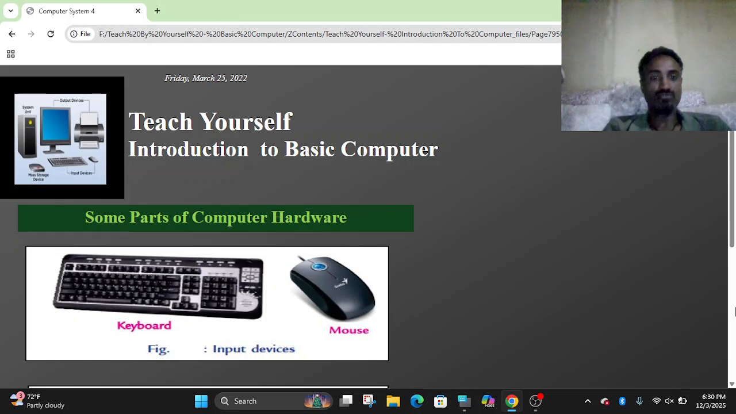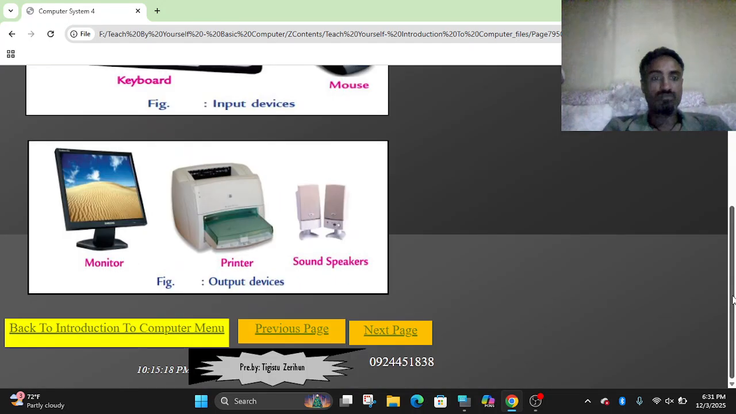Here are some parts of computer hardware. Mouse, keyboard, input devices. Here are the output devices: monitor, printer, sound speakers.